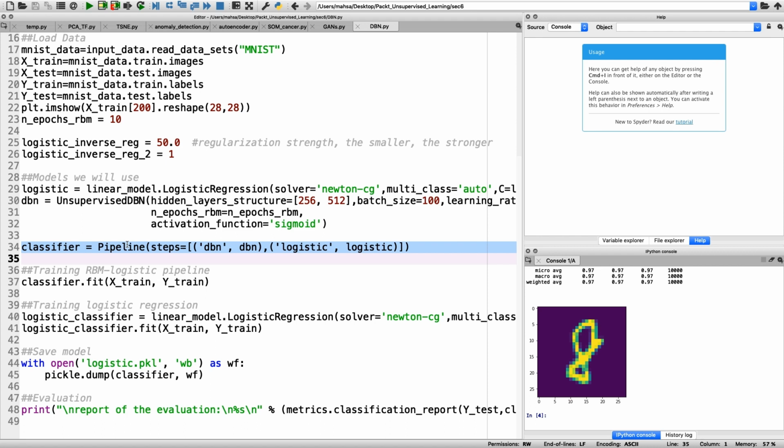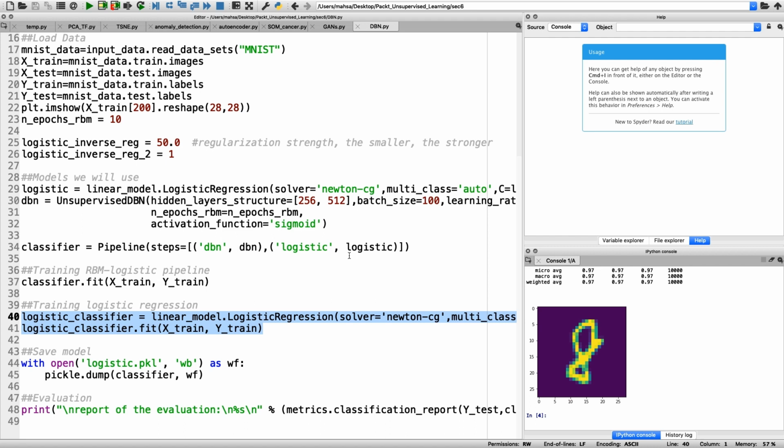Then we feed the classifier with the training data, which will start training the RBMs. The logistic regression will also be trained by the same data, as you can see here. In the previous part, we had the training of the restricted Boltzmann machines, and here you can see the training of the logistic regression.